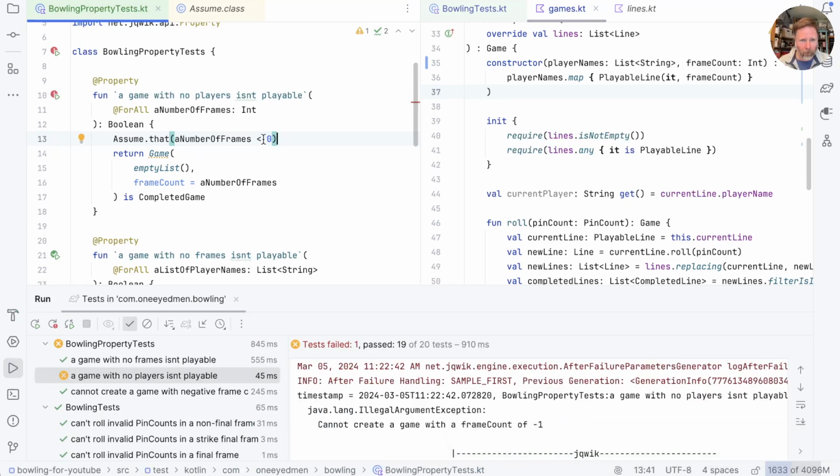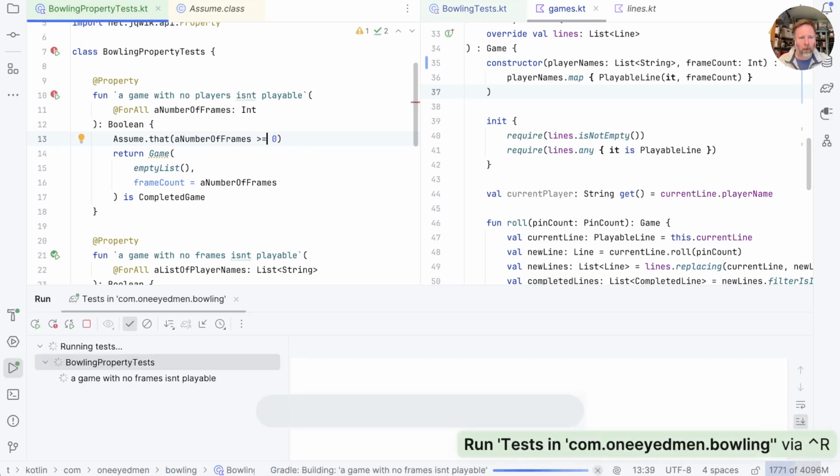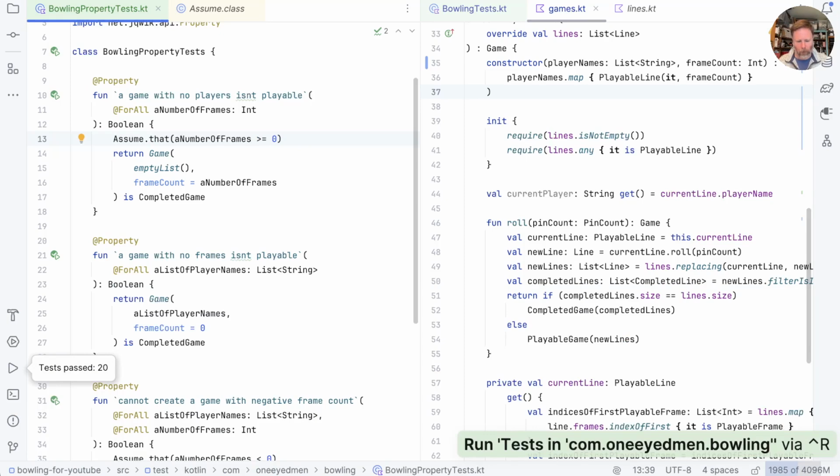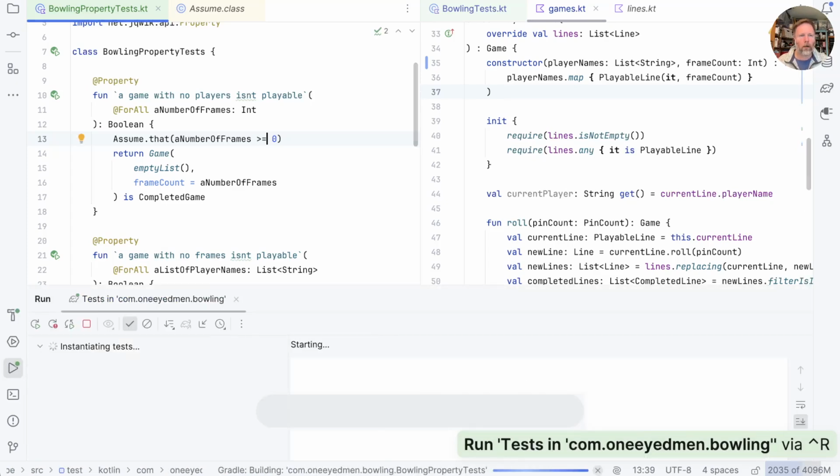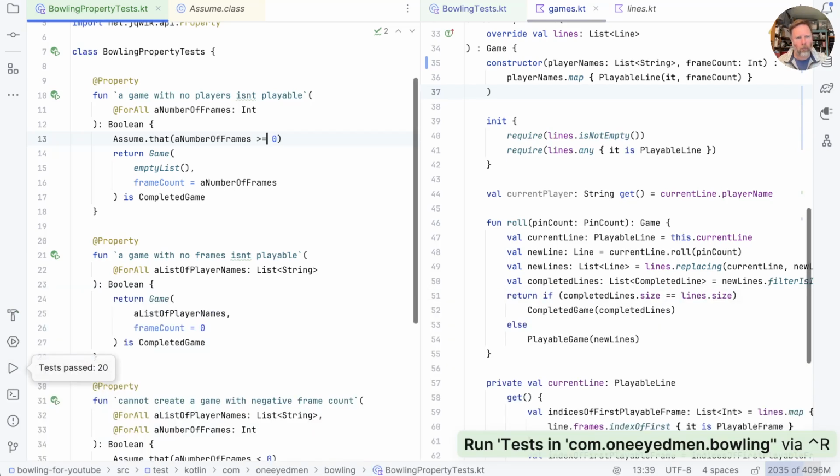Oh, I'm an idiot. In this case, we need the number of frames to be greater than or equal to 0. Can we finally get there? Yes, we can. Having said that, of course, jqwik is throwing random sets at us, so it is just possible that it will fail another time. But I'm quietly confident about that.